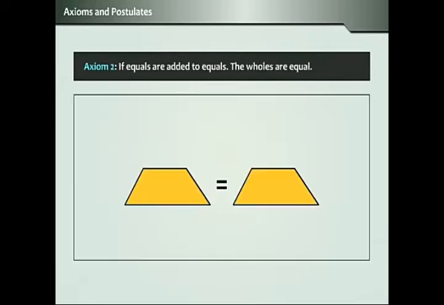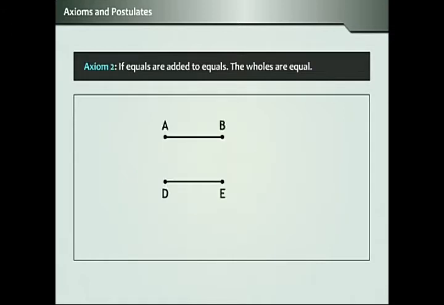Axiom 2. If equals are added to equals, the wholes are equal. For example, suppose you have two line segments AB and DE of equal length. Add BC to AB and add EF to DE. If BC is equal to EF, then it implies that AC is equal to DF.